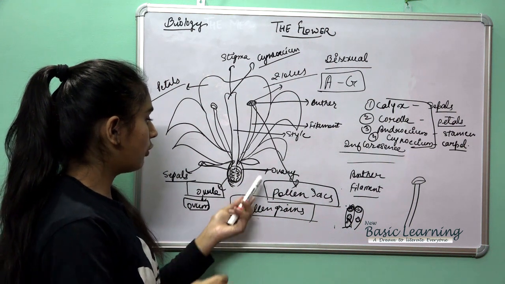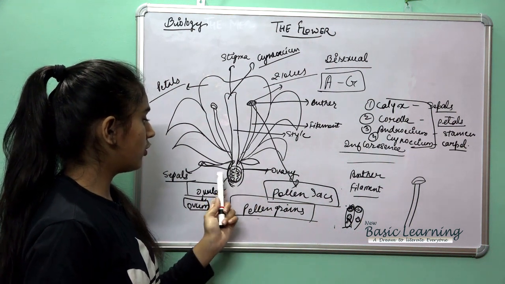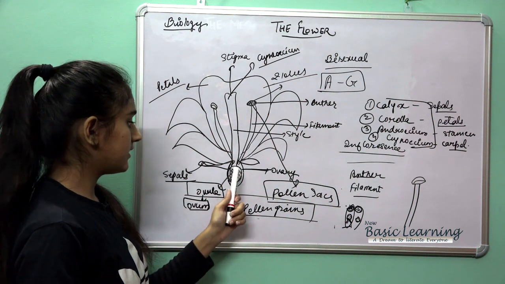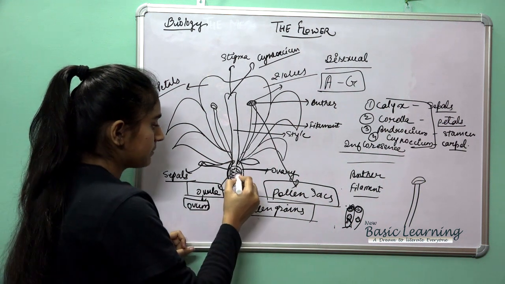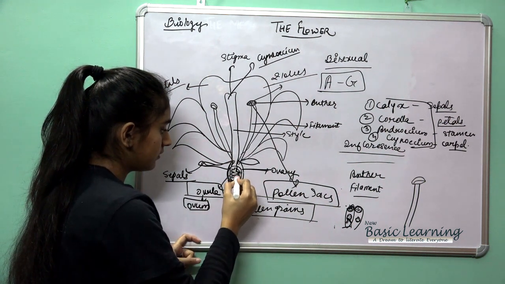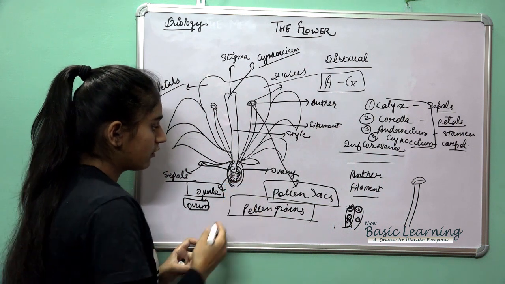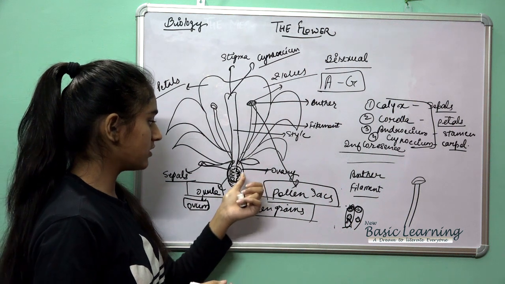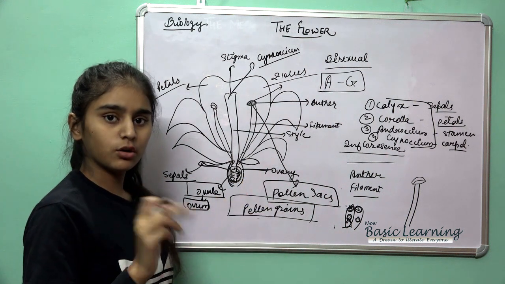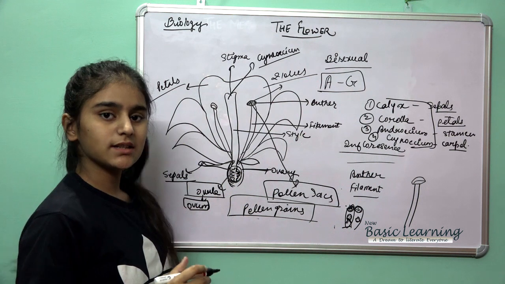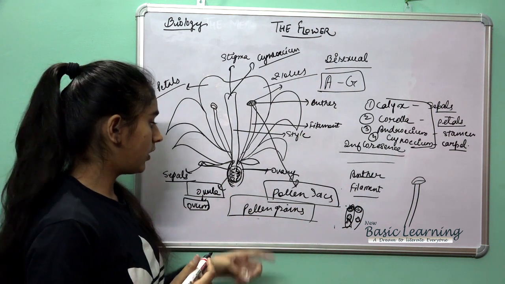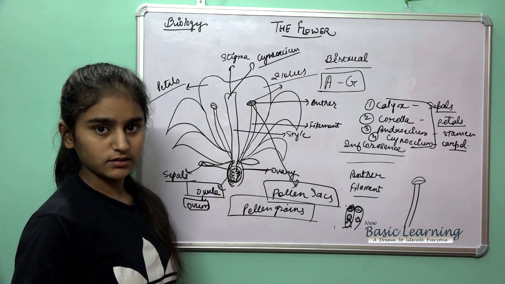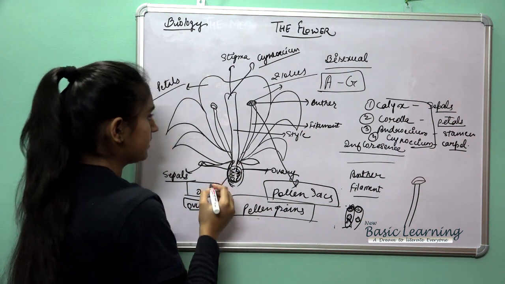Then, the ovule is connected to the ovary in the region of the ovary. The part where the ovules are connected to the ovary, we call the placenta.